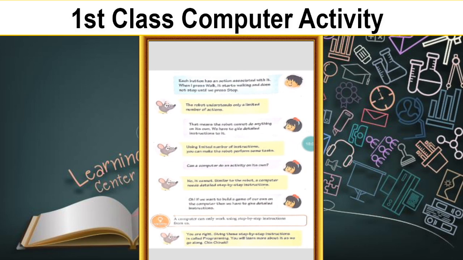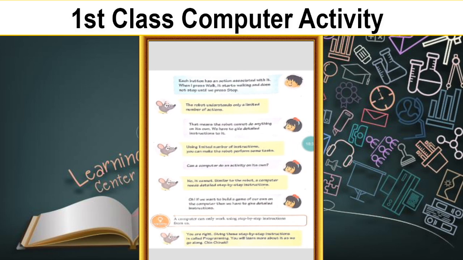Can a computer do an activity on its own? No. If we type on the keyboard, in Word, if we want to print out, it will give a printout. If we do not give instructions, the computer will not give the output.